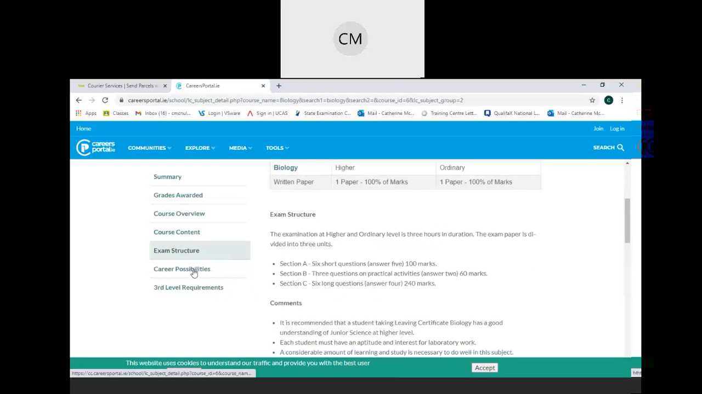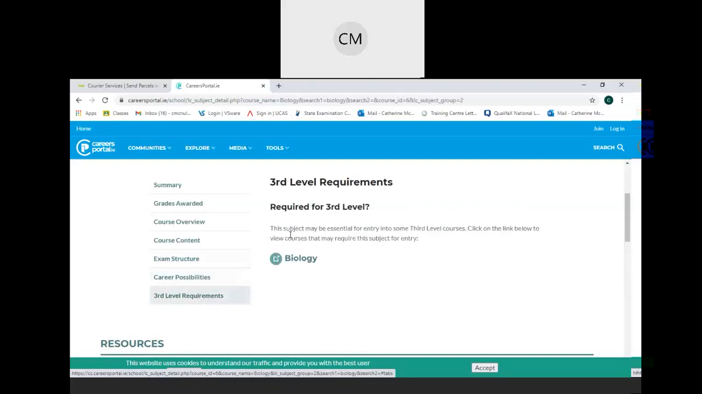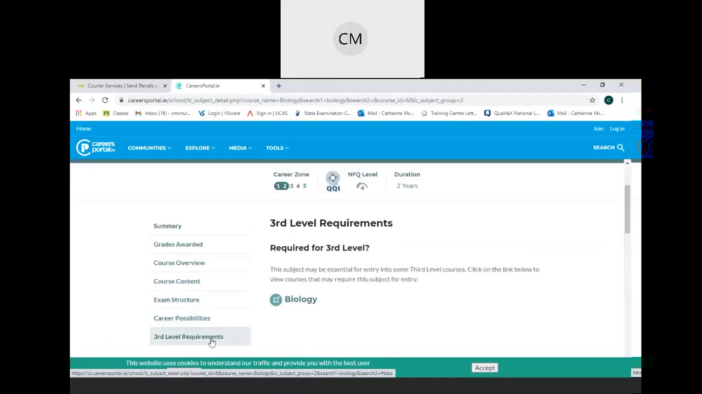Career possibilities you can look at, and then 3rd level requirements you would be very interested in. So when you go to the 3rd level requirements, you could look at the subject summary first, and then you could go to 3rd level requirements if you wish straight away. So this subject may be essential for entry into some 3rd level courses. Click on the link below to view the courses that may require this subject for entry.